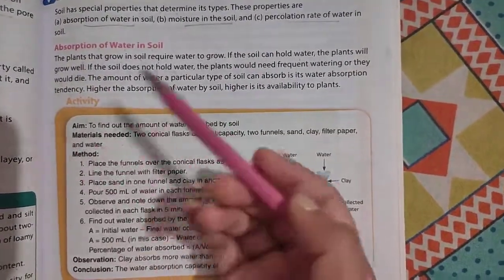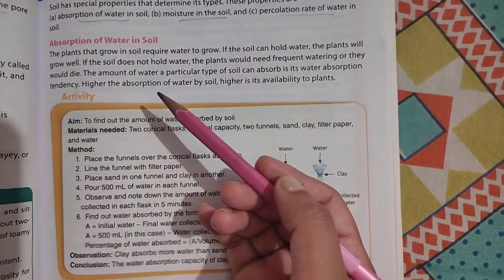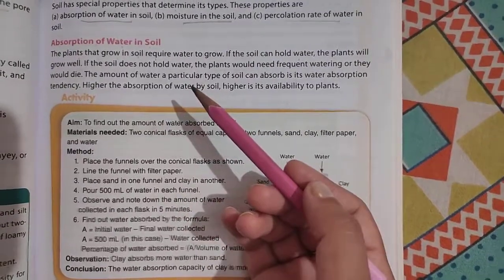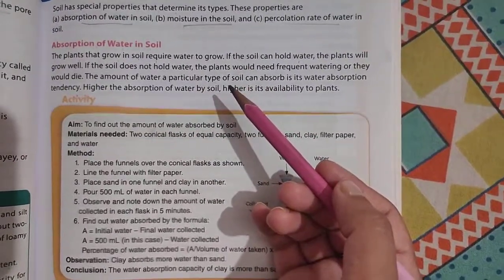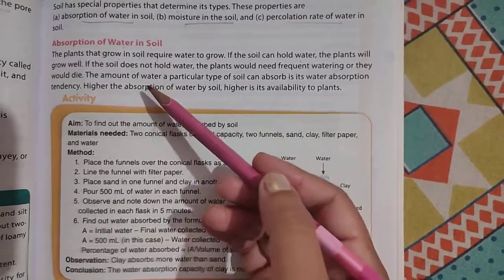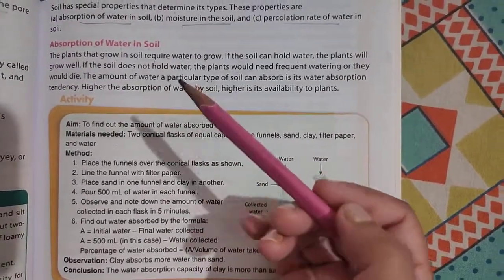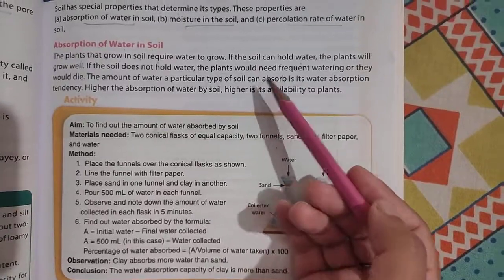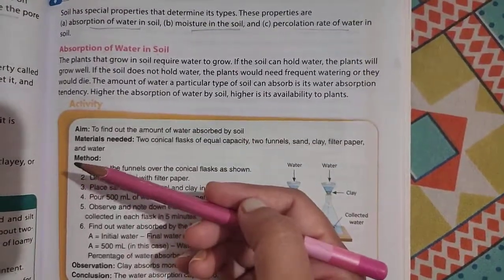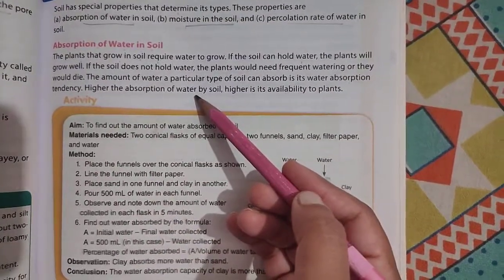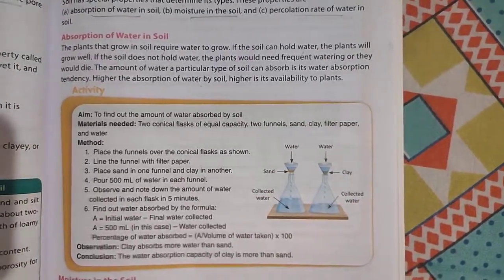If the soil is not able to hold water, the plant will not be able to grow in it, or you have to water that plant very frequently. Otherwise, the plant will die. The amount of water that can be given to a soil depends upon the absorption tendency of the soil. The higher the absorption of water by the soil, the higher the availability to the plant.